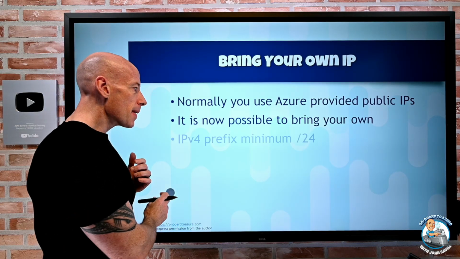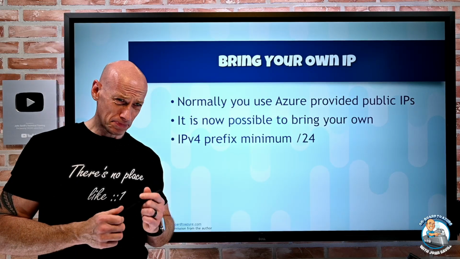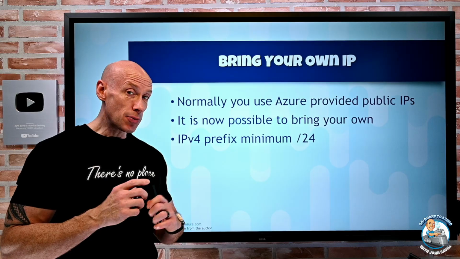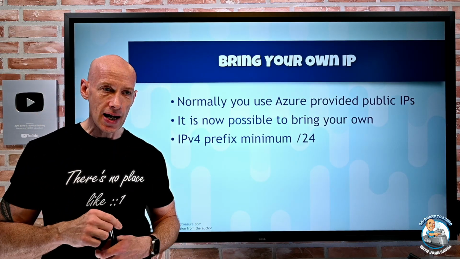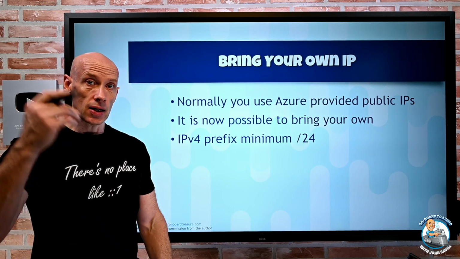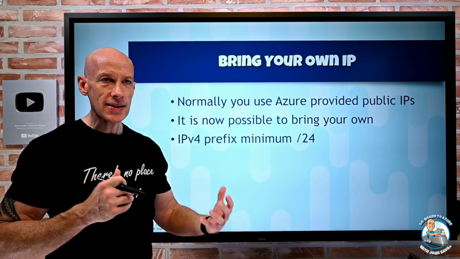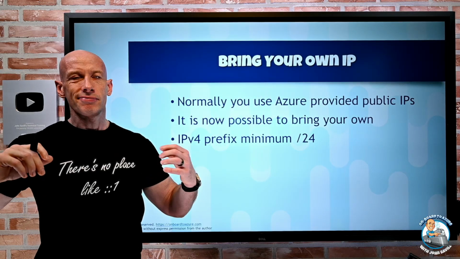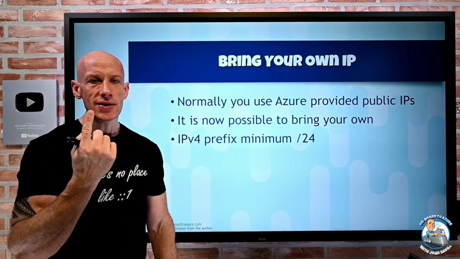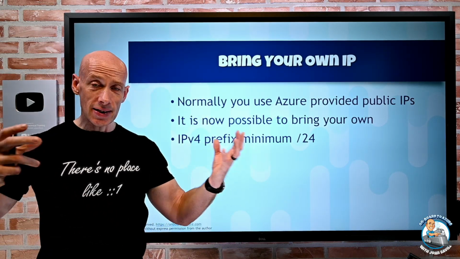Now, the minimum size I can bring is a /24. Now, that may seem really small, but public IPv4 addresses are pretty scarce. So I have to bring an entire /24 to Azure. And the reason is, remember, what is the internet again? The internet is connected routable networks. So anytime I add some address space, they need to know how to get to it. So I don't want to do onesie, twosie IP addresses. The route tables would get hideous. So instead I want to be able to summarize.